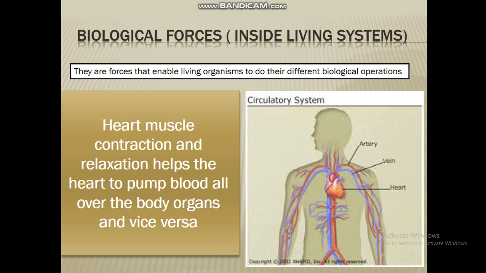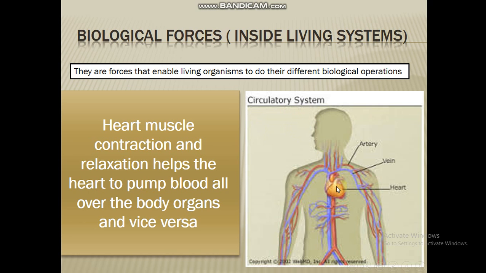So, there is a certain question: lubricating and oiling mechanical machines. Why do we have to lubricate or put oil in the mechanical machines? The answer is to reduce or decrease the friction force between the moving parts of the machines and prevent their erosion.